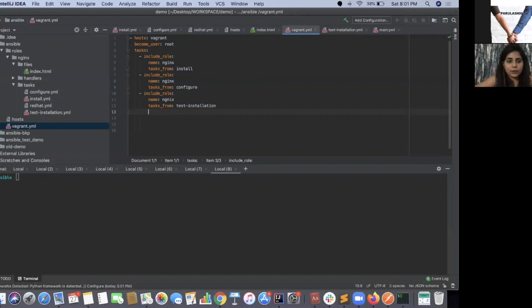So if you are writing a playbook for a machine which has more than one component, and it is doing this installation for 100 machines, and on all the 100 machines it is done, but for some specific machine it failed because of a pre-existing state on that machine. To avoid all of that confusion, you can write this test installation so that when you are running this exact playbook, you will be assured that the state on your machine is the same as what you have written.